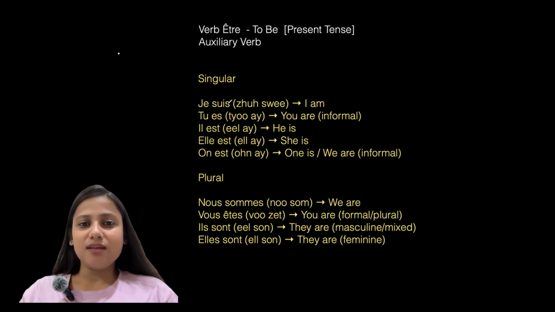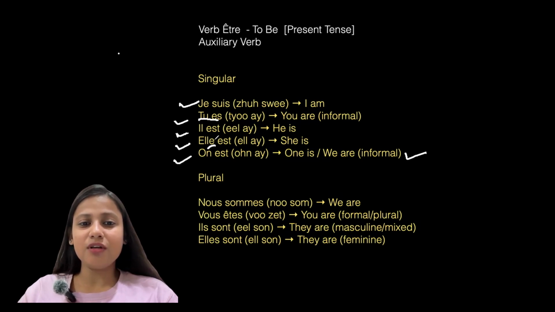Je suis. Last s is silent. Je suis, I am. Tu es, you are. Il est, he is. Elle est, she is. On est, one is or we are. That is informal. Again, je suis, tu es, il est, elle est, on est.